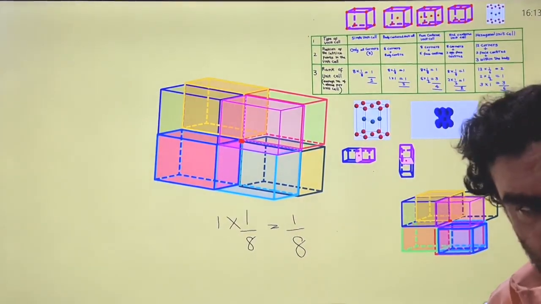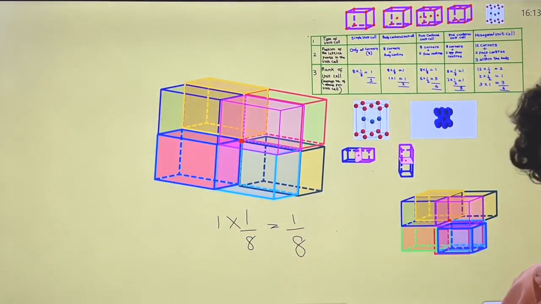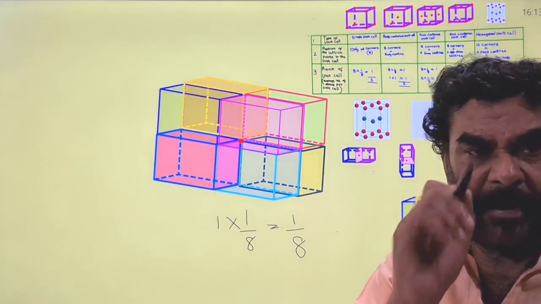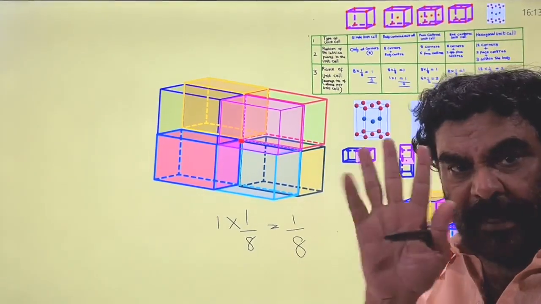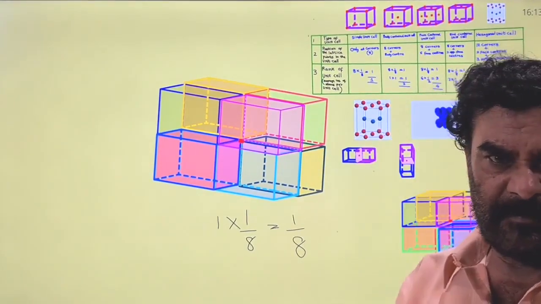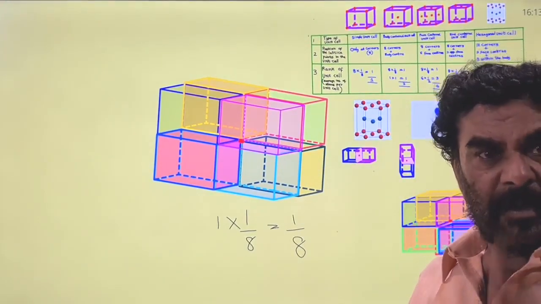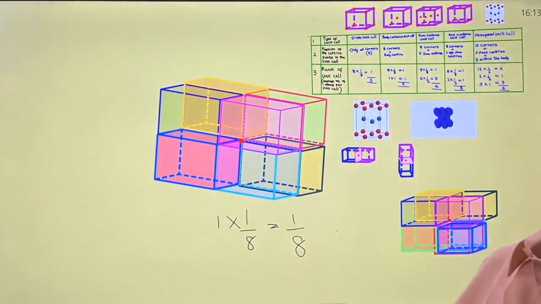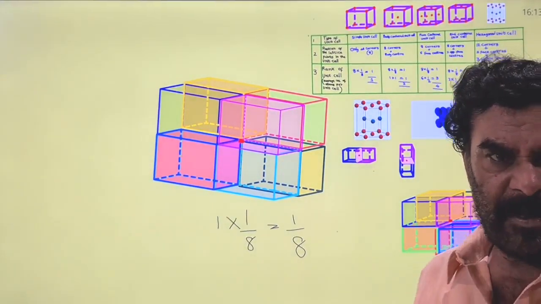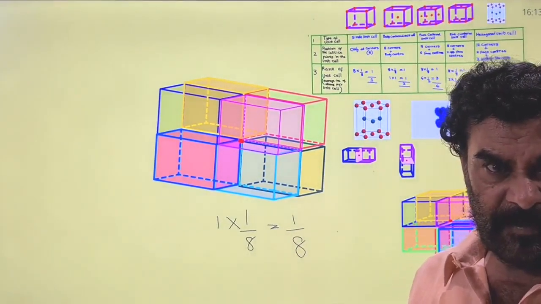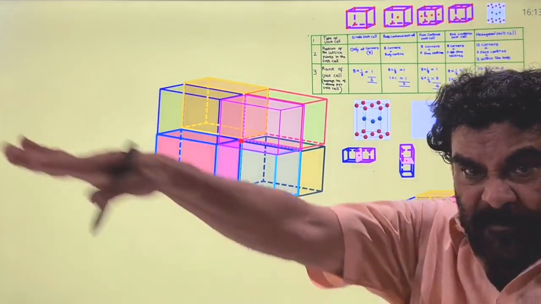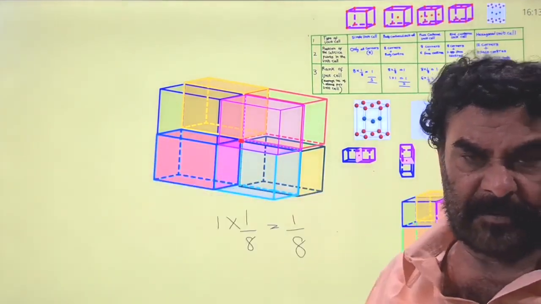Therefore, in the given unit cell, a corner lattice point is common to the 8 unit cells. So its contribution to the given unit cell is 1 by 8, since it is participating in the formation of 8 unit cells.